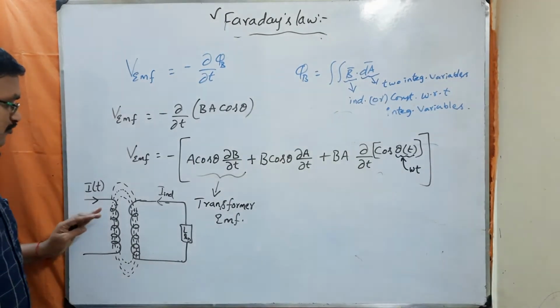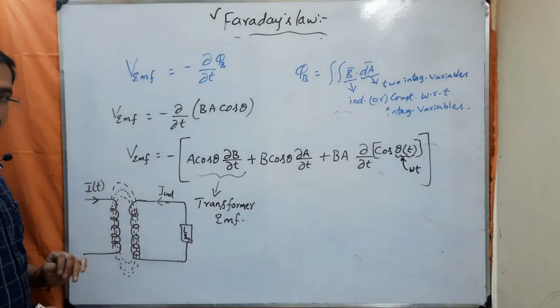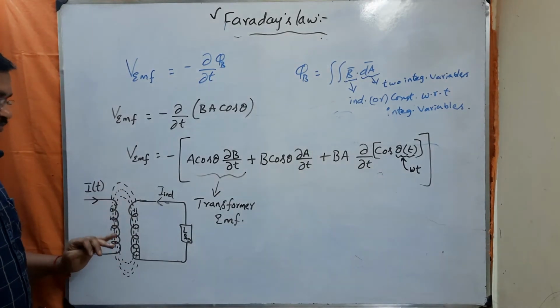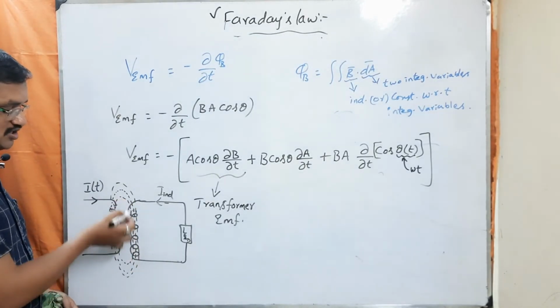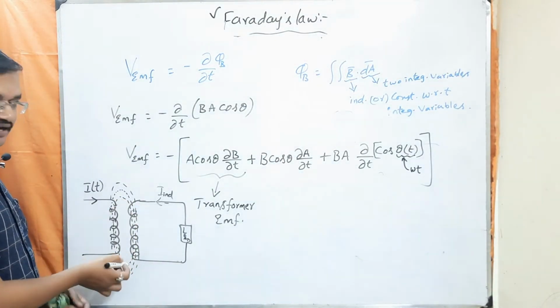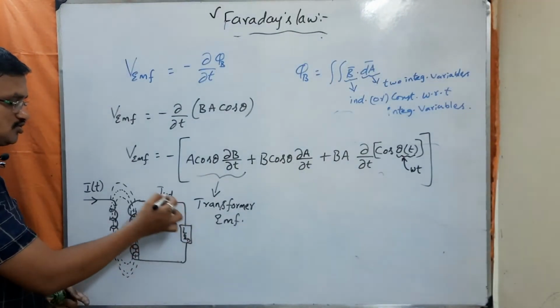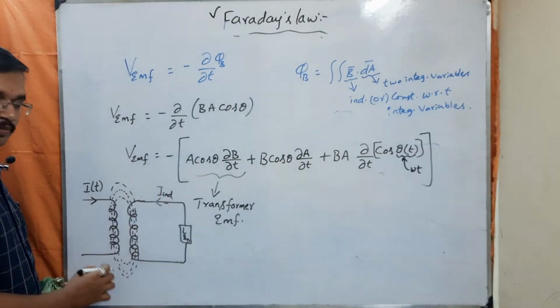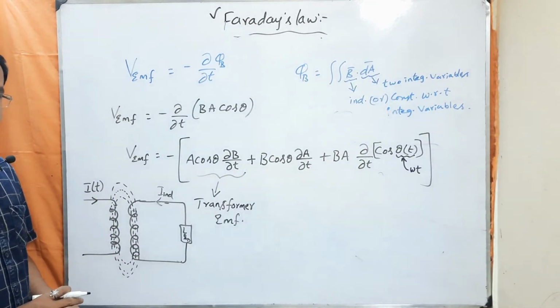Understood? So now here what is varying? As the current varies, the B field is also varying with respect to time. So if the B field is varying with respect to time, then there will be a change in magnetic flux through this secondary winding. Whenever there is a change in magnetic flux, it is going to induce an EMF around this closed loop, which is going to produce the induced current.